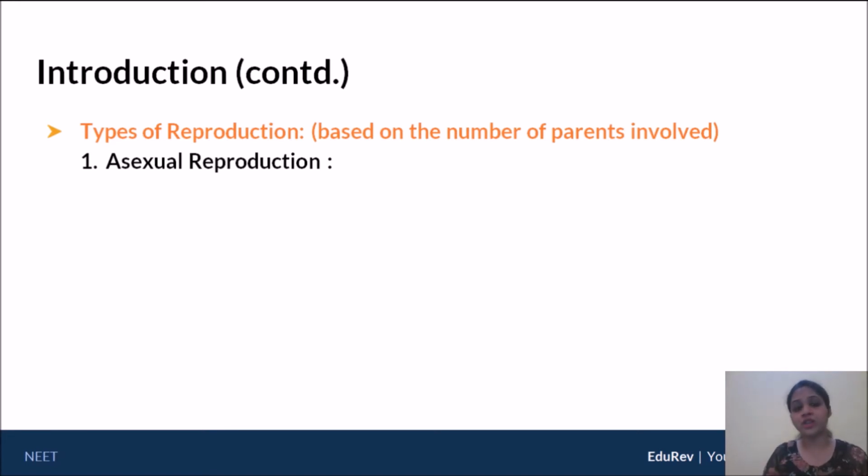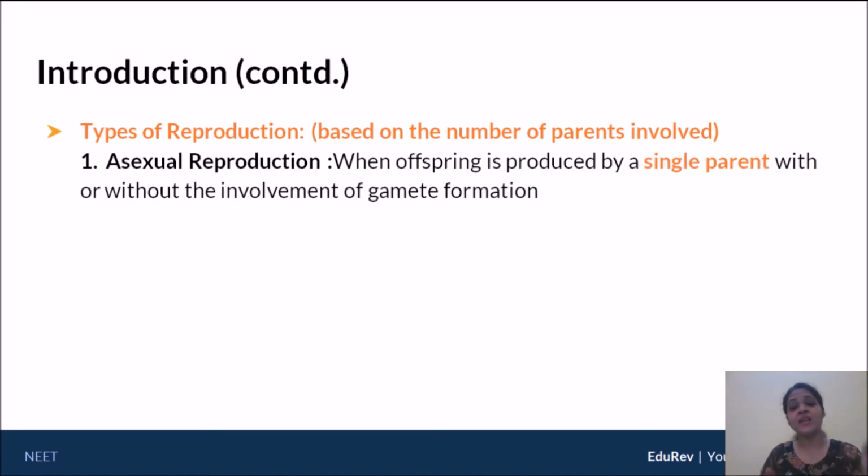Okay, so asexual reproduction is defined as reproduction when organisms are produced using a single parent, just one parent, with or without the involvement of gametes. Now, the second part of this definition, that is with or without the involvement of gametes, is very well understood in some later chapters. We will not deal too much with it at the moment. But with or without the involvement of gametes, a very simple understanding is how a drone is formed in the case of honeybees. So I'm just giving you a hint at the moment.